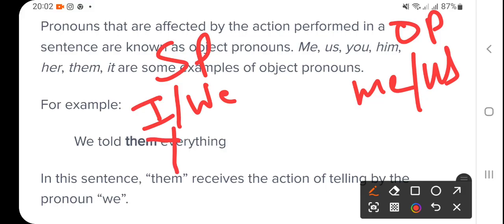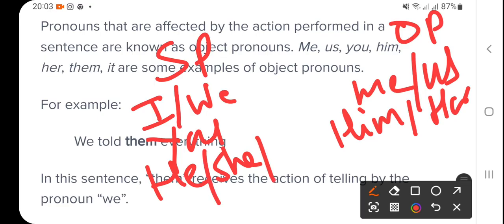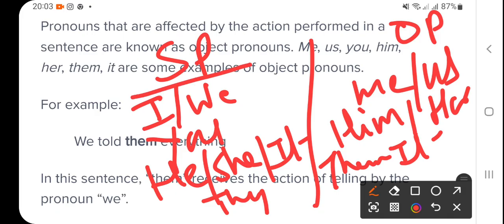Here you is common, but then he, him, she, her, right? Now it is common, it, and they, them, right? So these are subjective pronouns, these are objective pronouns.